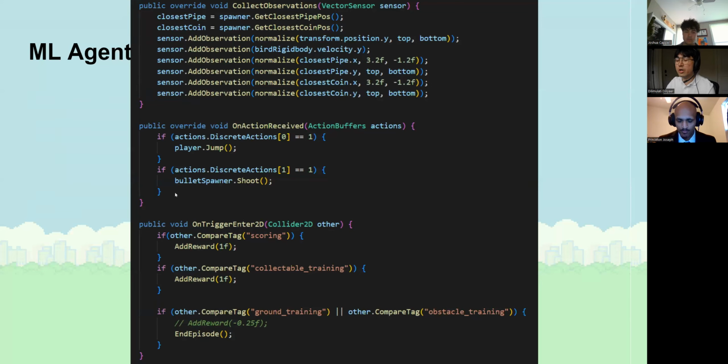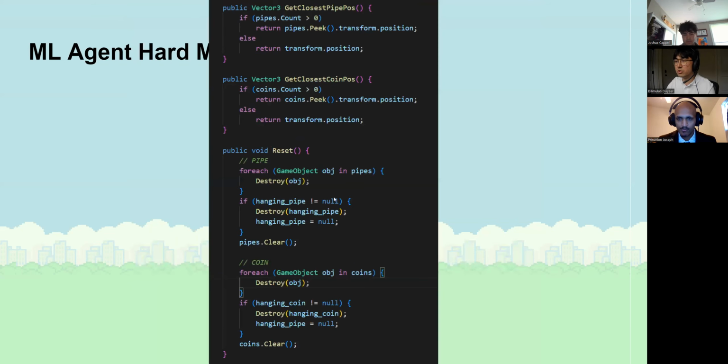We also added one more action that the AI could perform besides the jump that it automatically does: the shooting action. We are also rewarding the AI agent not only for passing through the pipes, but also for the coin collections throughout the levels.